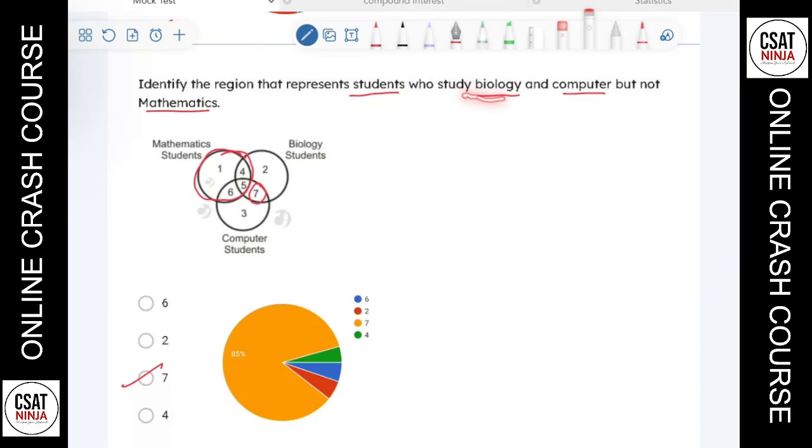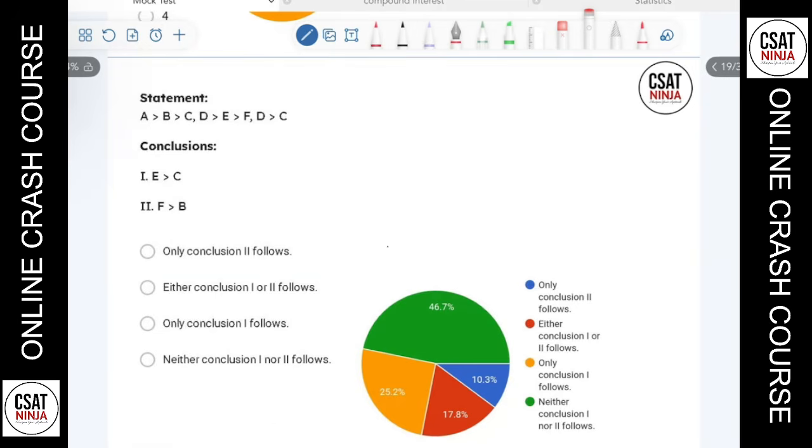Since the question says who studies biology and computer, that means the area that is covered by biology and computer. Biology is this one and computer is this one. So this is the area that is covered by biology and computer. So the correct answer there is 7.